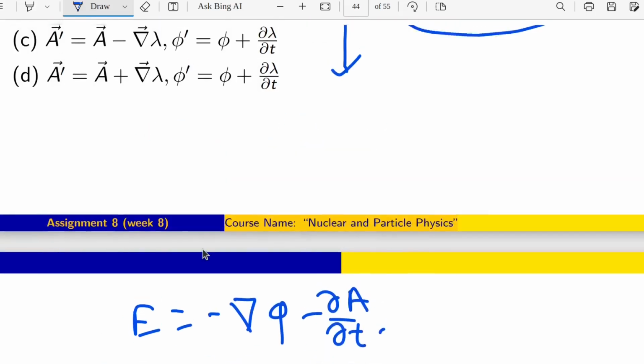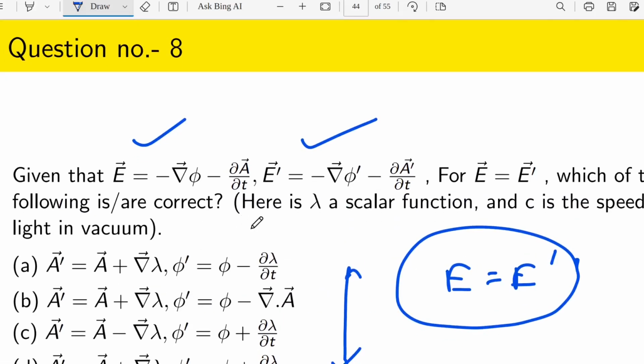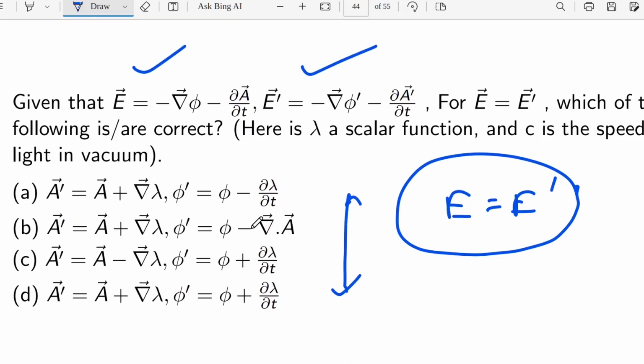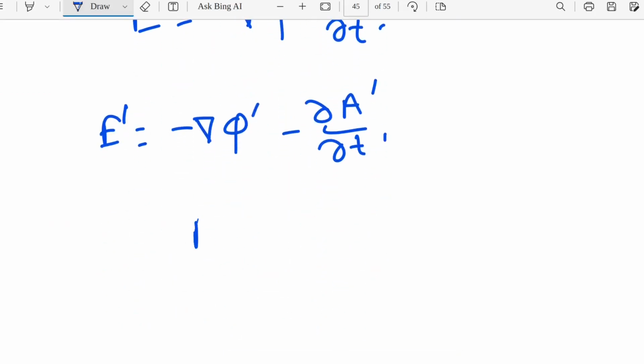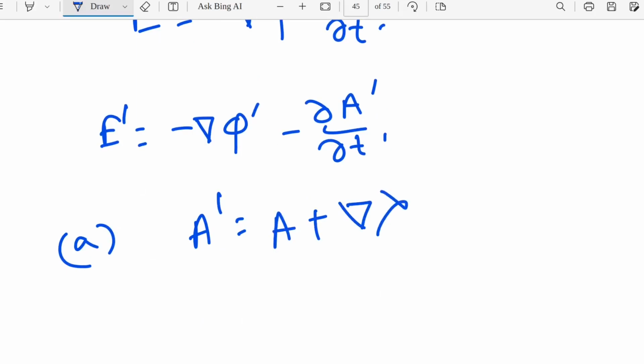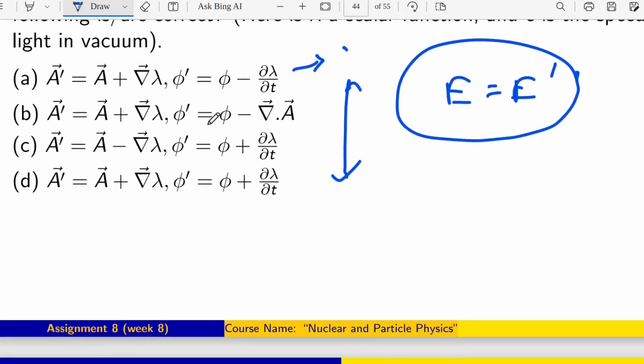Okay. So at the very first, I will check each and every option so that you can understand clearly which one will be the correct one. So A prime is what? I am talking about option A: A prime is A plus, I think that one, right? Yes. And phi prime is phi minus.